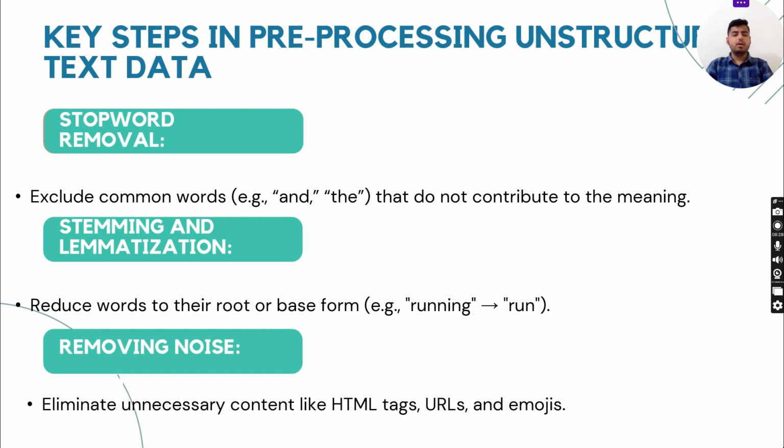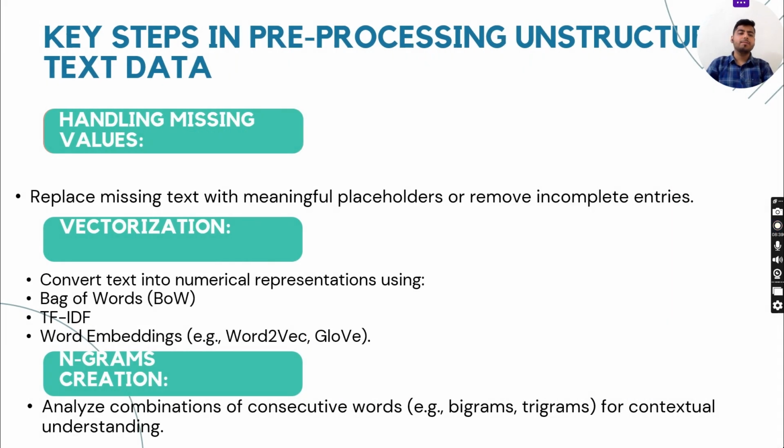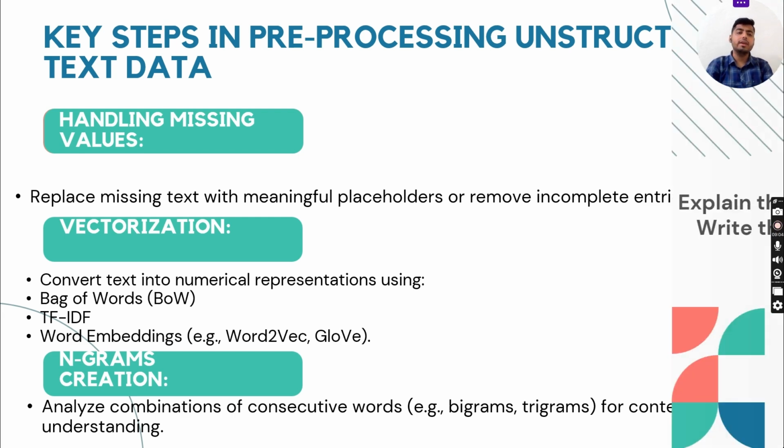Stemming and lemmatization, reduce words to their root or base form, example, running to run. Removing noise, eliminate unnecessary content like HTML text, URLs, and emojis. Next is handling missing values. Replace missing text with meaningful placeholders or remove incomplete entries. Vectorization, convert text into numerical representation using bag of words, TF-IDF, word embeddings. Now next is n-grams creation. Analyze combinations of consecutive words. Example, bigrams, trigrams for contextual understanding.